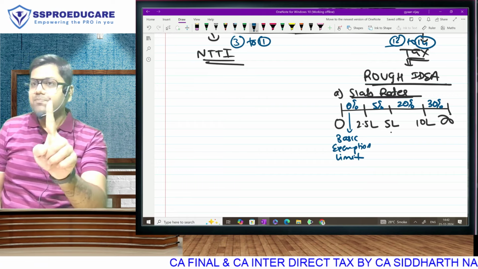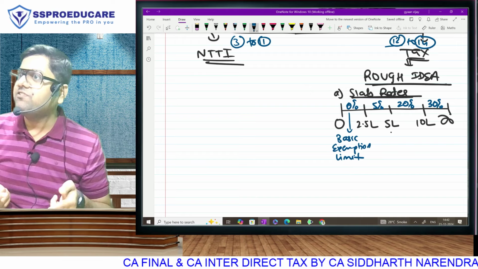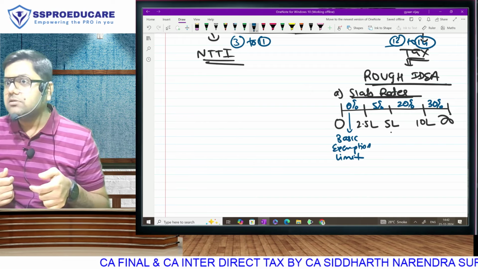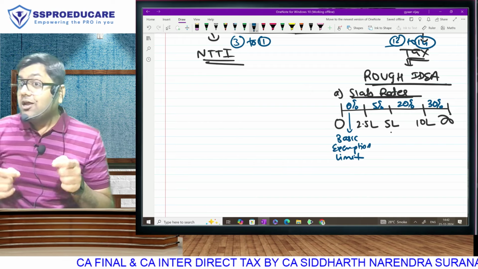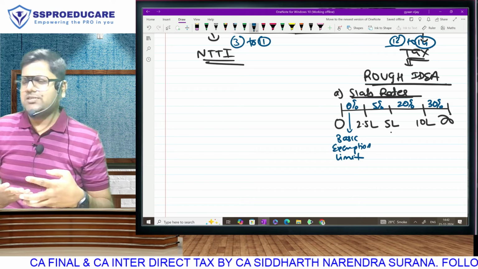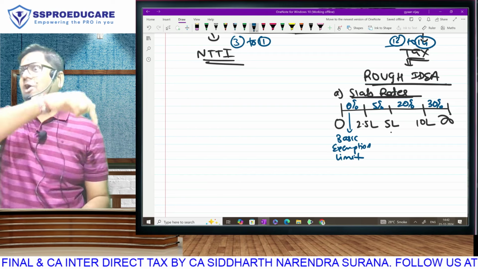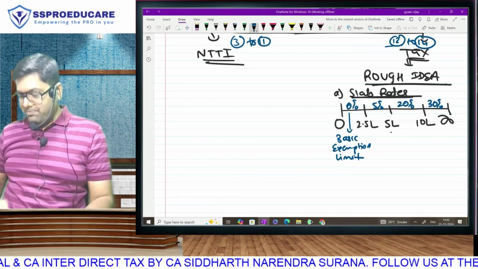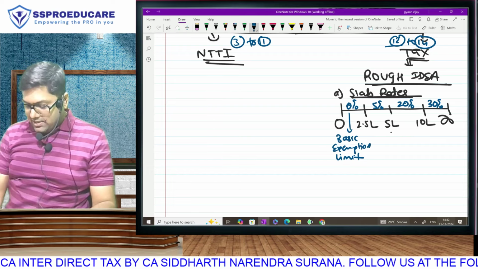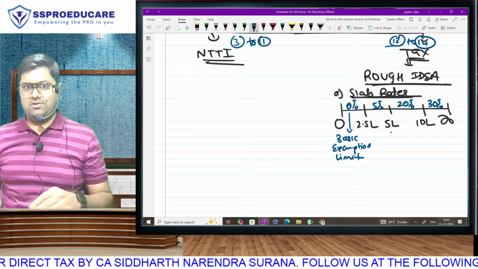Even if we keep 1% flat, with increase in income, tax will still increase. It's a progressive tax. As your income increases, the rate of tax will also increase. But that increased rate will apply on the increased amount, not on the total.